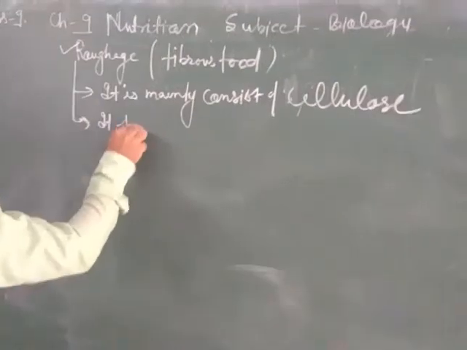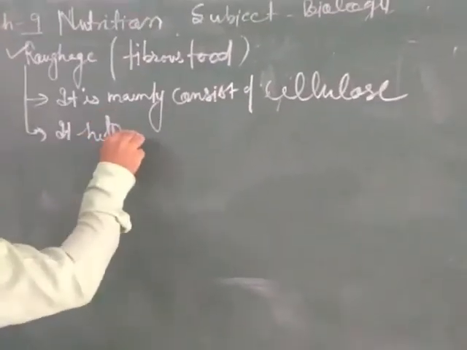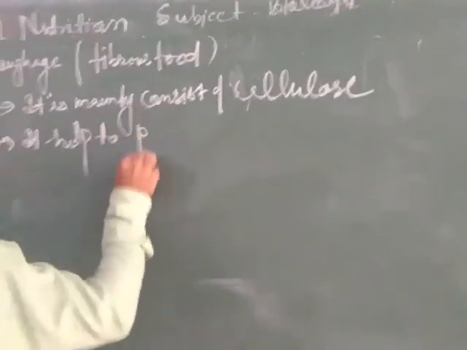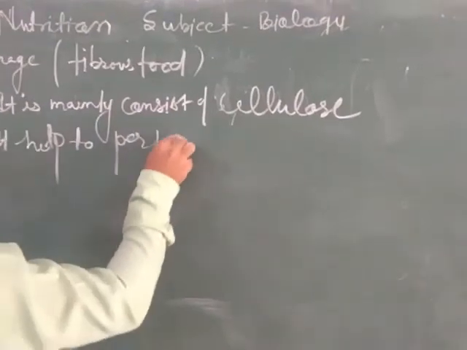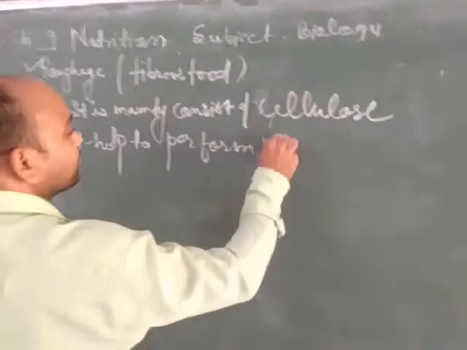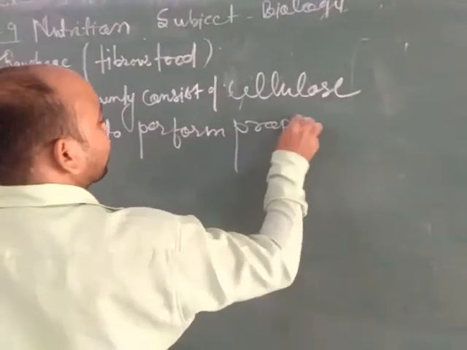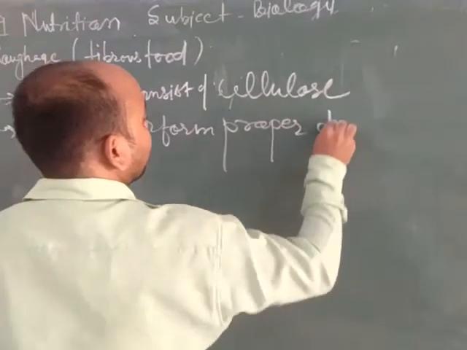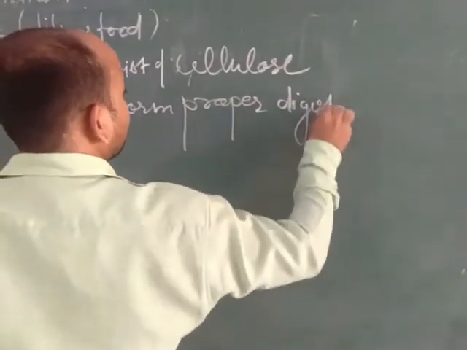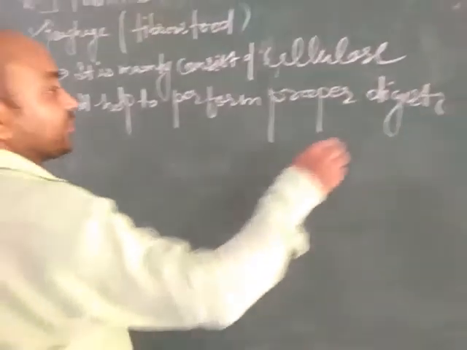It helps to perform proper digestion. Sources of roughage.